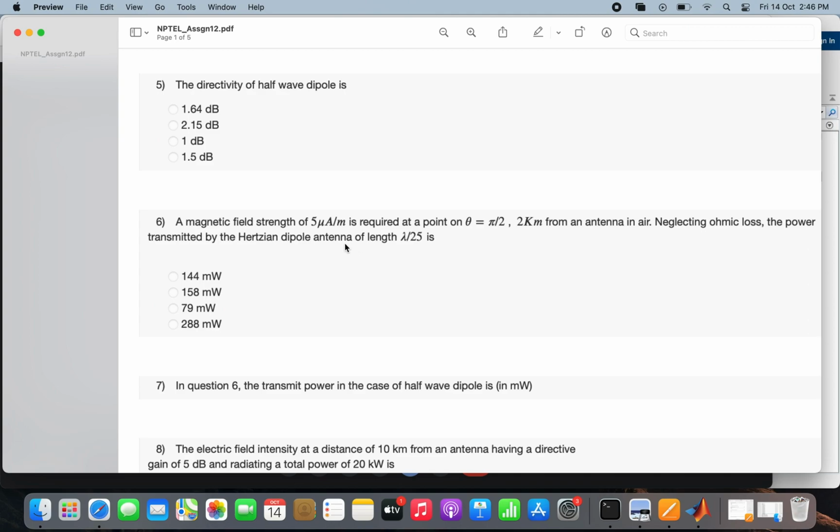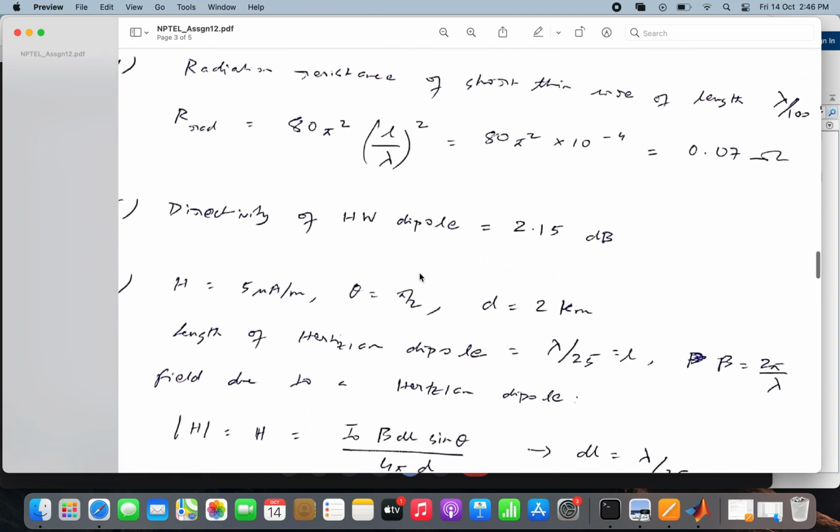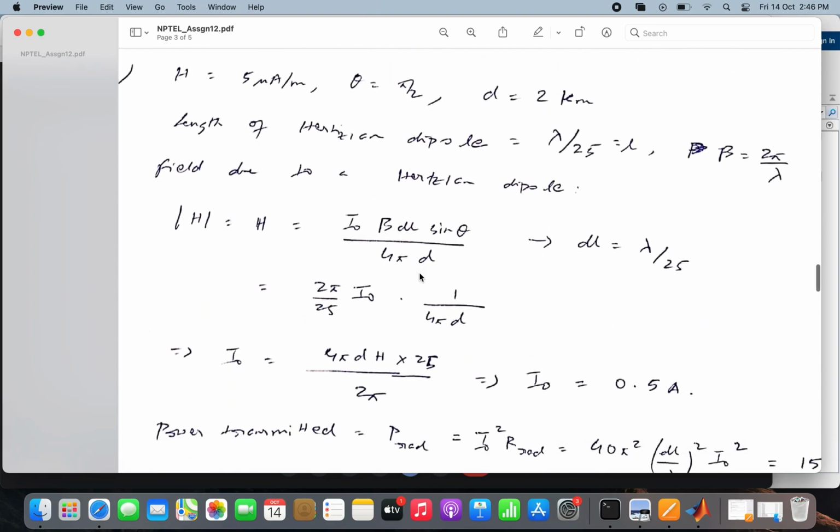And it is required that at 2 kilometers from this antenna I should get a magnetic field whose strength will be 5 microampere per meter at an angle of theta equal to pi by 2 with respect to this antenna, right? So what should be the power radiated by this antenna?